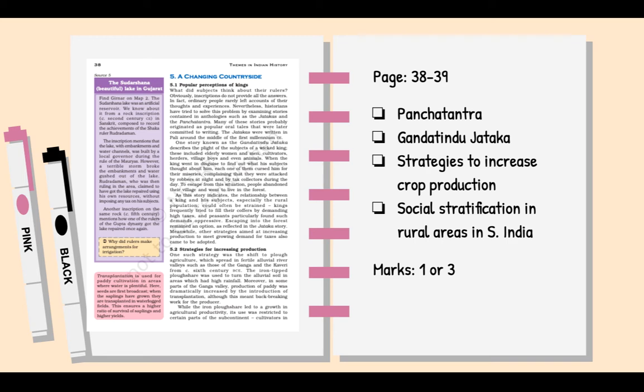Then there is also a quick section on strategies to increase crop production. There are about 3 or 4 different techniques and technologies mentioned here, so you will talk about those. And then on page 39 there is a discussion on social stratification in rural areas in South India, for example, the Uzavars, Velalas, Gahapatis, and so on. These could again come as 1 marker objective questions or as 3 mark questions.